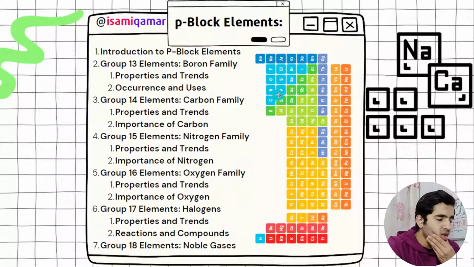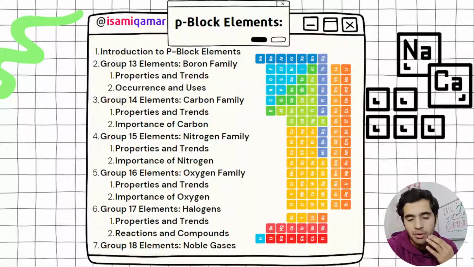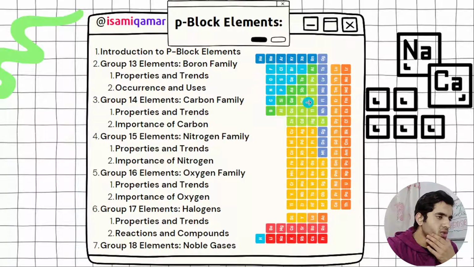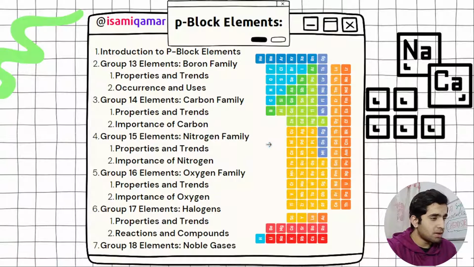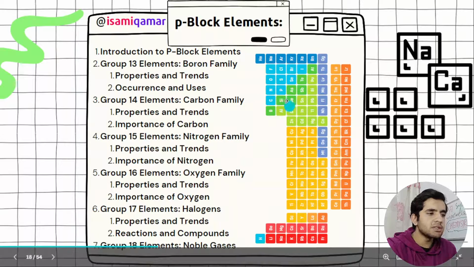These are also known as pnictogens, and these are also known as chalcogens, and these are also known as... I do not know. I think these are chalcogens, and I do not remember the others, but whatever it is, you need to remember all those terms that we covered on s block elements and p block elements.